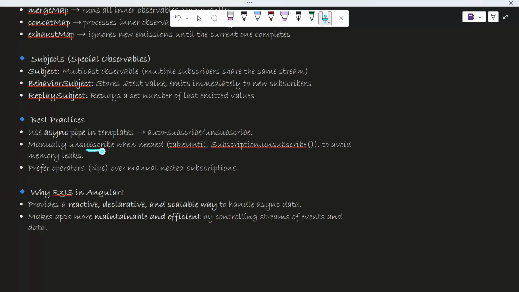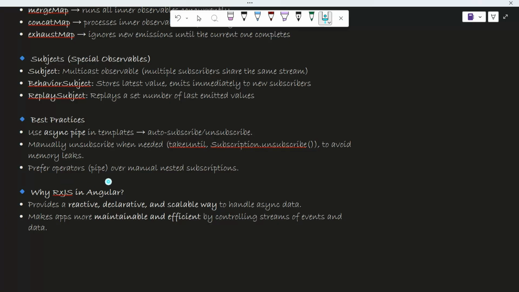Manual unsubscription is needed if you haven't used the async pipe, because, like with event handlers, if you had added event handlers, right, they will perform again, so it will increase your burden and the page will slow down. So try to unsubscribe. And how can you unsubscribe? We have the unsubscribe method, and takeUntil, the other method which I was telling you.